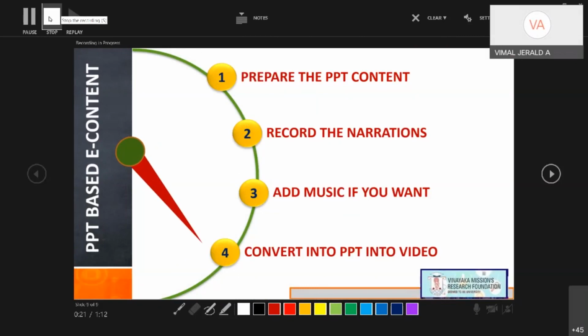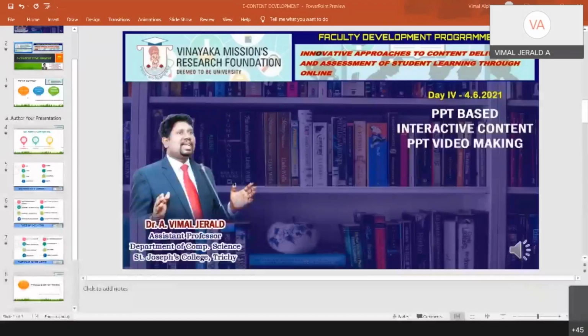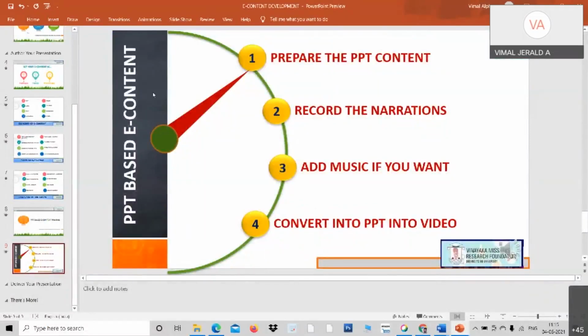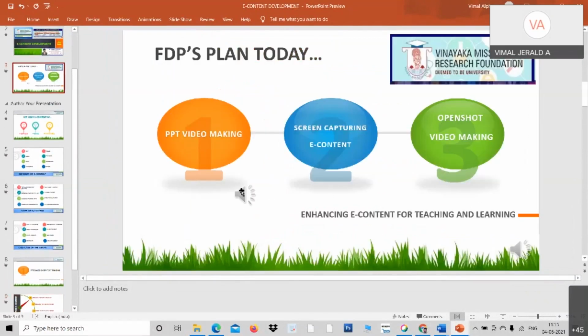See, I can either stop or pause. I have completed, so I stop. In older versions, it is escape. You have to press escape in older versions, 2010 and all that. I just close this. So I've got the video. Now what do I do? I just take this.